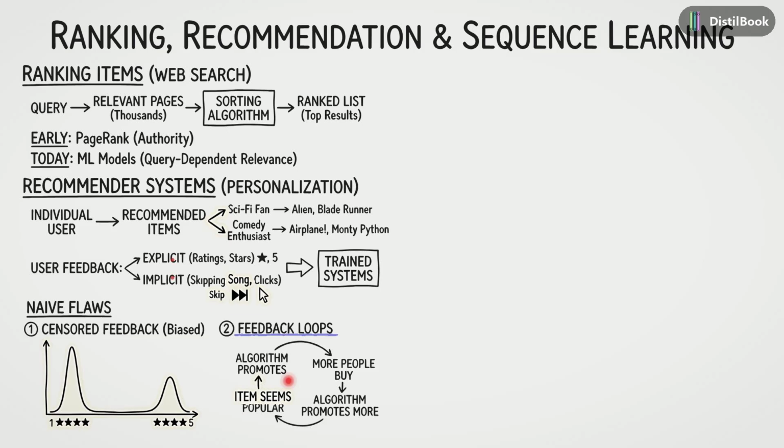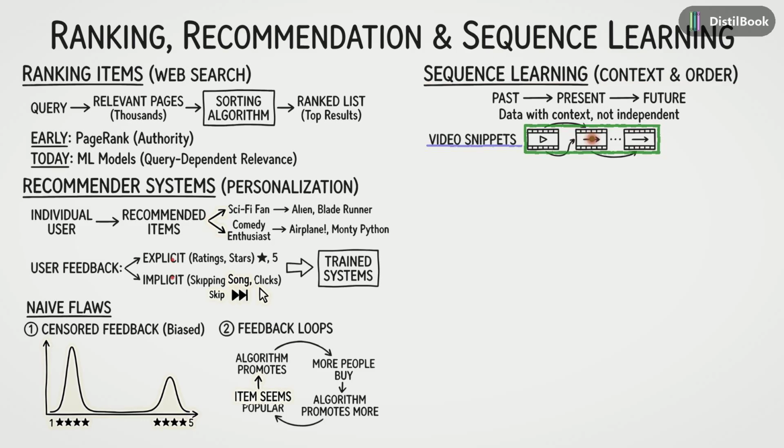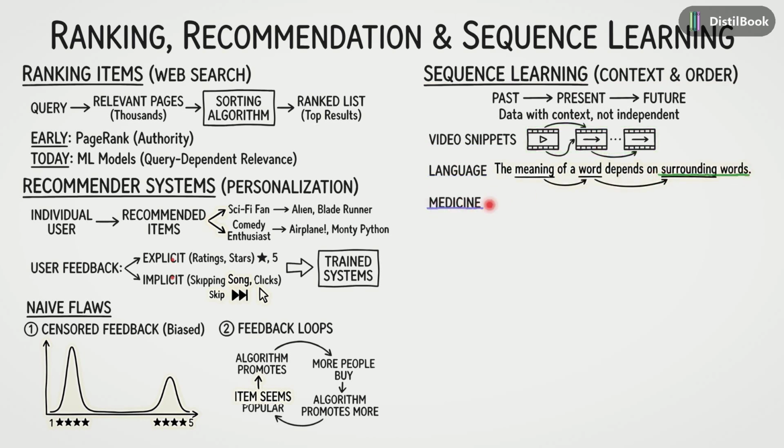Now, the problems we've discussed so far usually assume independent predictions. But for sequence learning, context and order are absolutely critical. We move from past to present to future because data here isn't independent. Take video snippets, for instance. Interpreting a single frame is much easier when you can see the frames that come before and after it. In language, the meaning of a word is defined by the surrounding words. And in medicine, we monitor an ICU patient's history hour by hour to inform our future risk predictions.